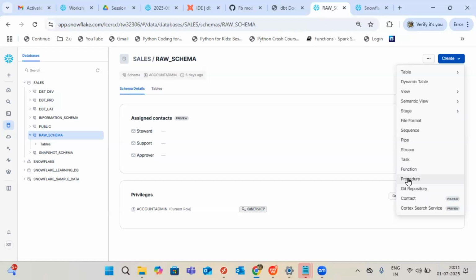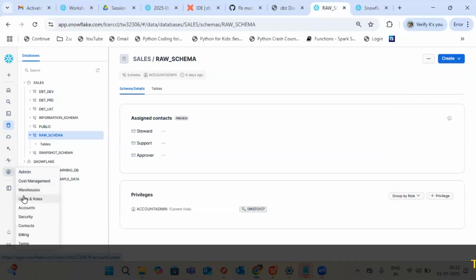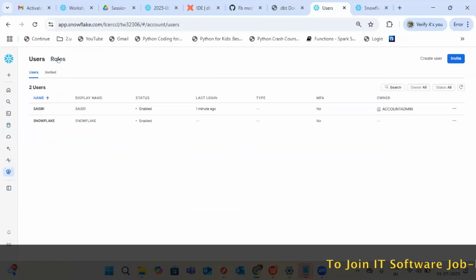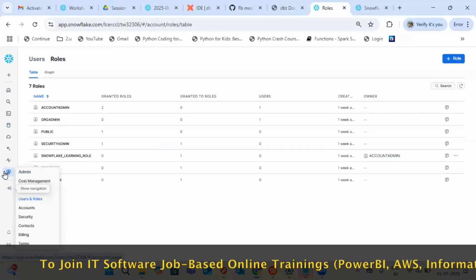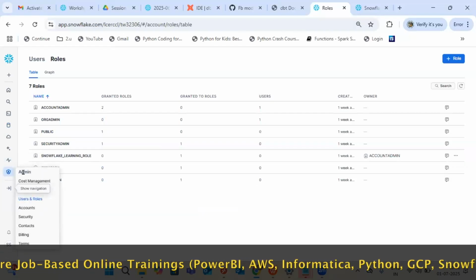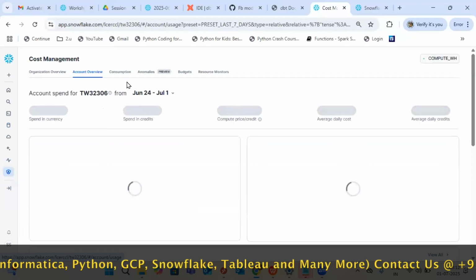I'm going purely as a Snowflake developer position only. Whatever concepts are required for a Snowflake developer to complete their job, everything I'm going to explain. So all these objects I will touch. Same way, user creation and role creation. This is for knowledge purposes. In real time, you won't do all this. For knowledge purposes, I'm going to teach you. At the same time, warehouse creation is there. That also I'm going to cover.